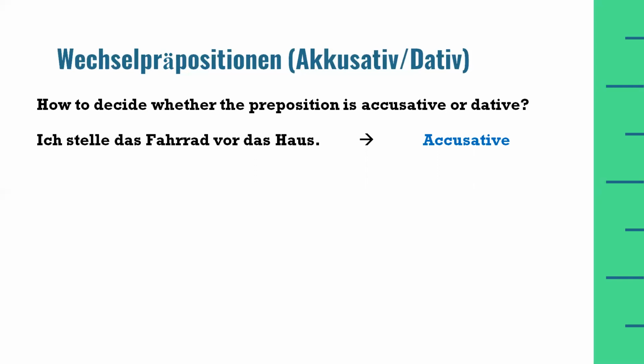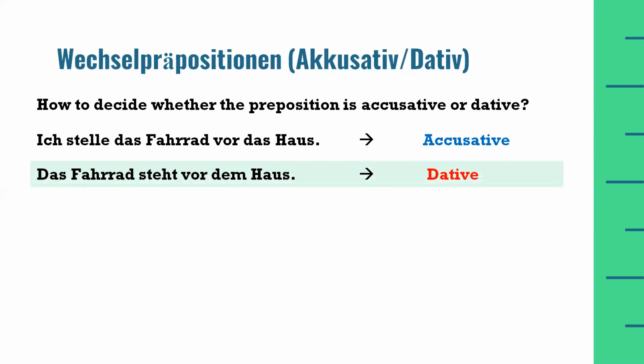And I have put accusative in front of this. And let's talk about the second example. Das Fahrrad steht vor dem Haus. And I have put dative in front of this example. So first look at the first example and see what it means. Ich stelle das Fahrrad vor das Haus. It means I am putting the cycle in front of the house.